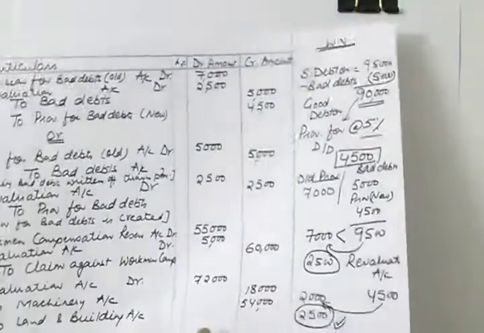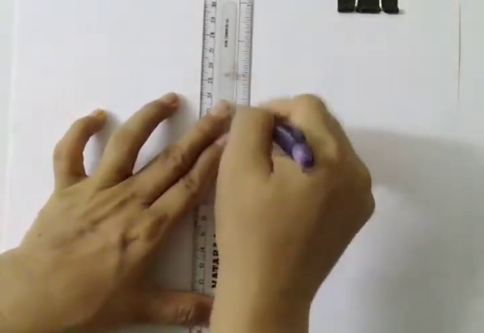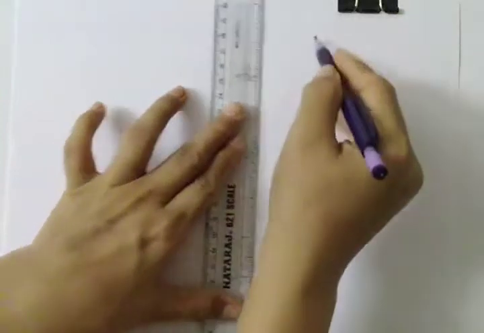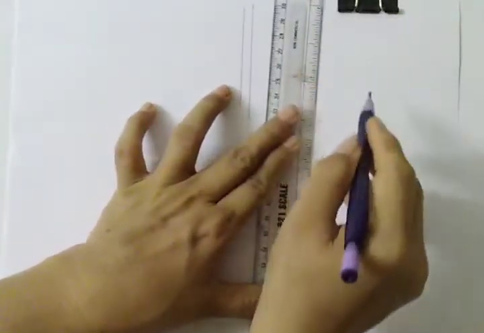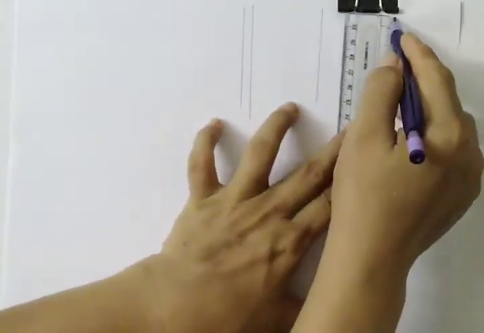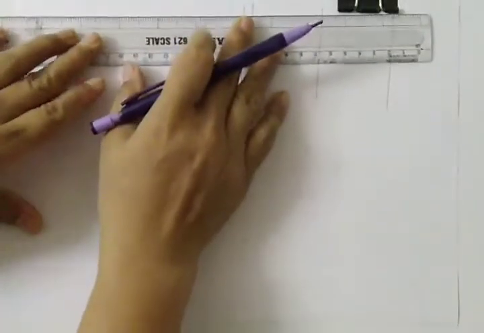For making the last journal entry, first of all we need to do some homework, and that work is that first of all you need to calculate revaluation profit or loss. So let us prepare a revaluation account in the working notes.